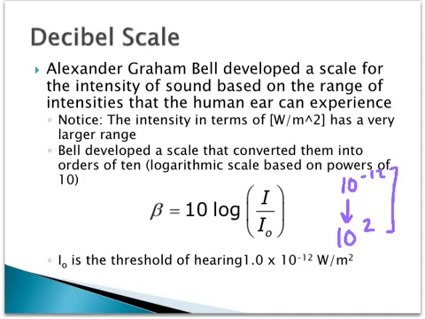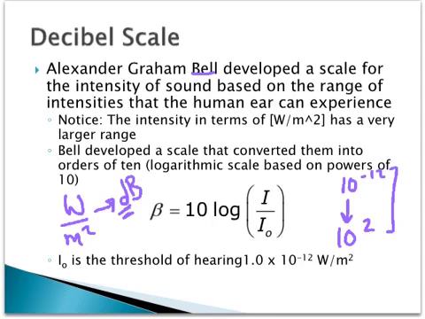A guy by the name of Alexander Bell basically developed a scale, probably something you've heard before, relating intensity not in terms of watts per meter squared, where we get those powers of 10, but in terms of what are called decibels. Think of bell, decibel. It's a ratio.